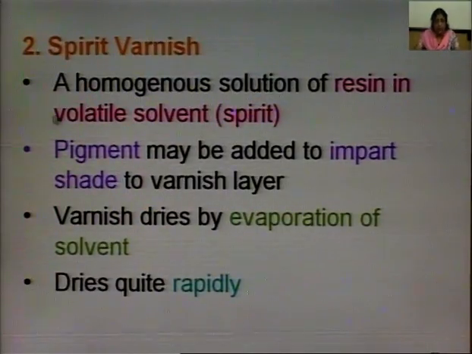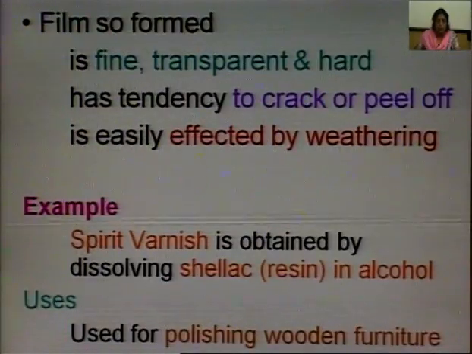The second type of varnish is spirit varnish, which is a homogeneous solution of resin in a volatile solvent. कि यहाँ पे हमारा जो oil की जगह हम एक solvent use कर रहे हैं, which is generally spirit. Pigment may be added to impart shade to the varnish layer. केस में हम पिगमेंट भी ऐड कर सकते हैं. वार्निश ड्राइज बाय evaporation of the solvent and dries quite rapidly. The film so formed is fine, transparent, hard, and has a tendency to crack or peel off and is easily affected by weathering.